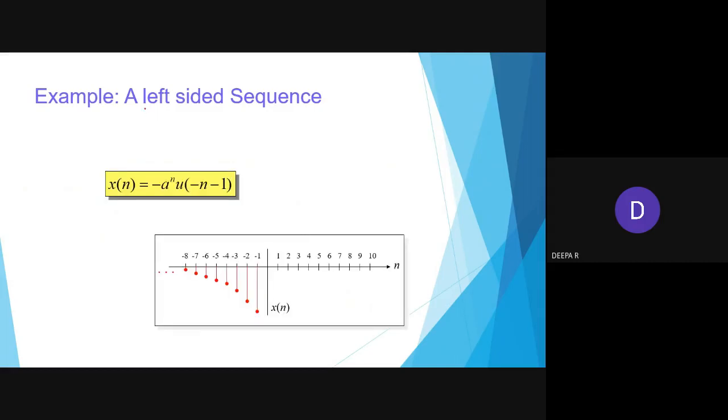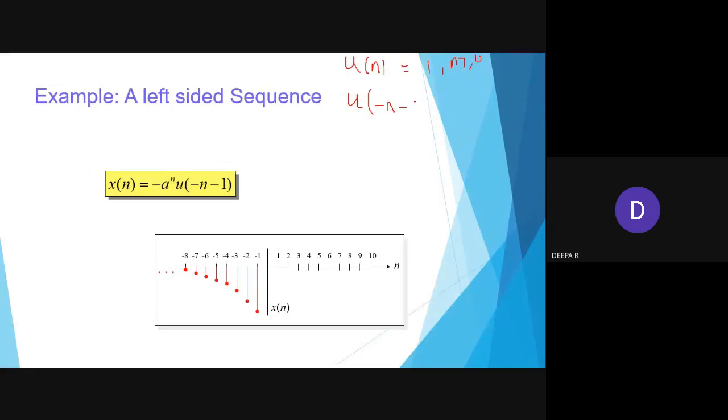Now we go for a left hand side sequence. In the earlier case, it is like a power n u of n. We know u of n is 1 for n greater than or equal to 0, right? Now I can make it u of minus n minus 1.